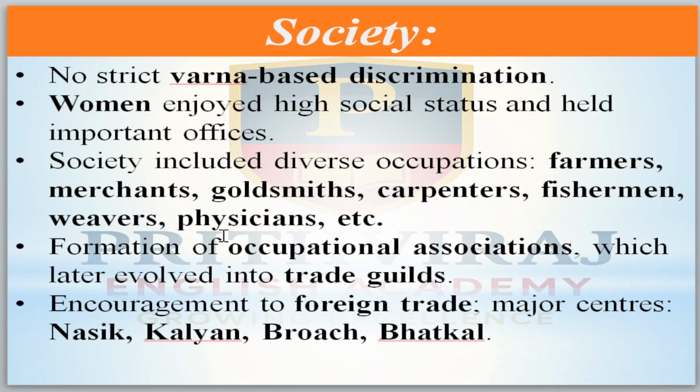How was their society? There was no strict Varna-based discrimination in the society. Varna means the four Varnas: Brahmana, Kshatriya, Vaishya, and Shudras. There was no strict rule, so if they wanted they could change from one to another. Women enjoyed high social status and held important offices. Society included different occupations: farmers, merchants, goldsmiths, carpenters, fishermen, weavers, and physicians, meaning even doctors.